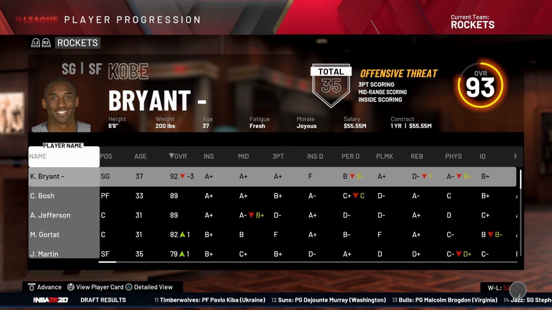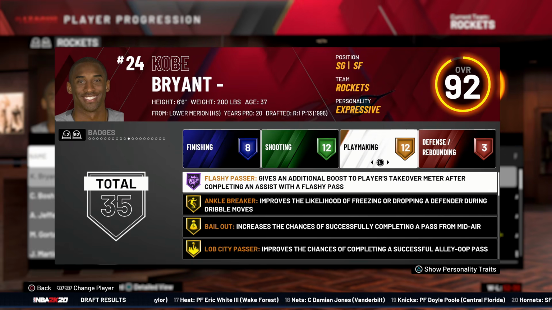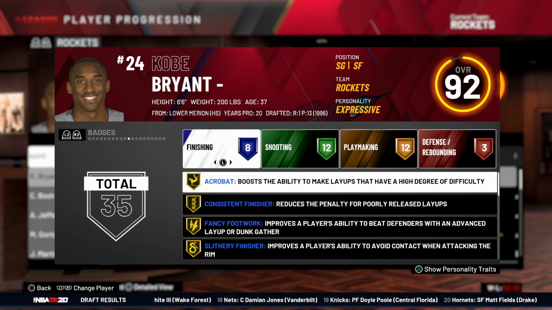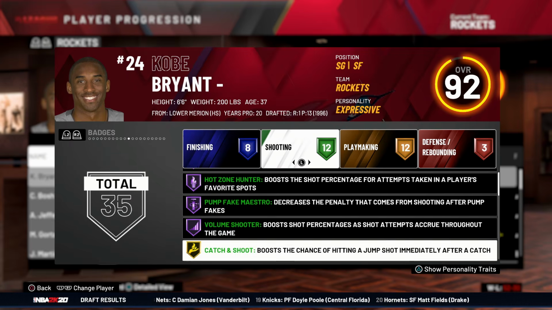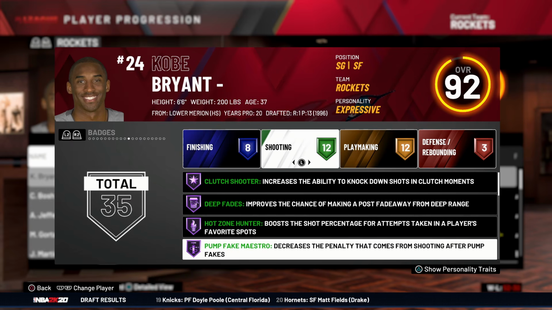All right. Kobe Bryant is a 92 overall. He now has only 1 playmaking Hall of Fame badge, flashy passer, and then no finishing Hall of Fame badges, but you know, still 5 shooting ones, including pump fake maestro.